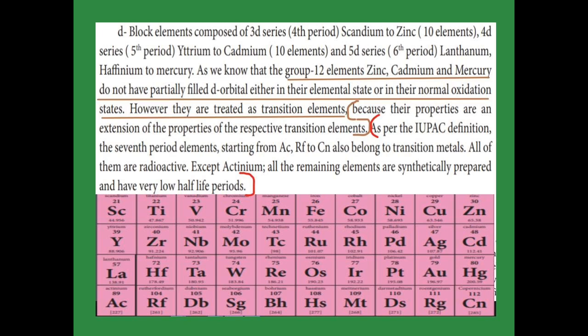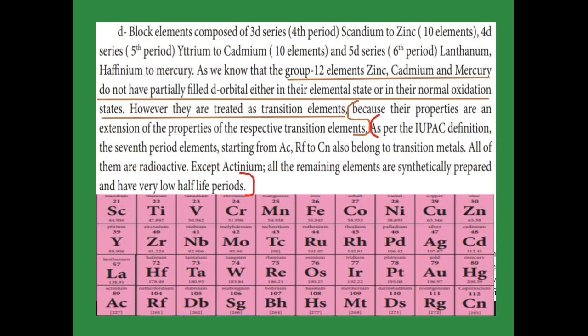Group number 12 means zinc, cadmium and mercury. They do not have a partially filled d orbital either in the elemental state or in the normal oxidation state. Even though they do not have a partially filled d orbital, they are treated as transition elements because they have the properties of the transition elements, so they are considered transition elements.